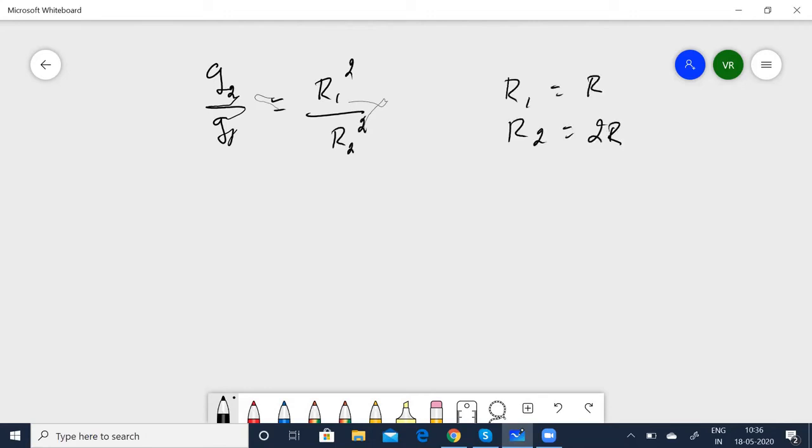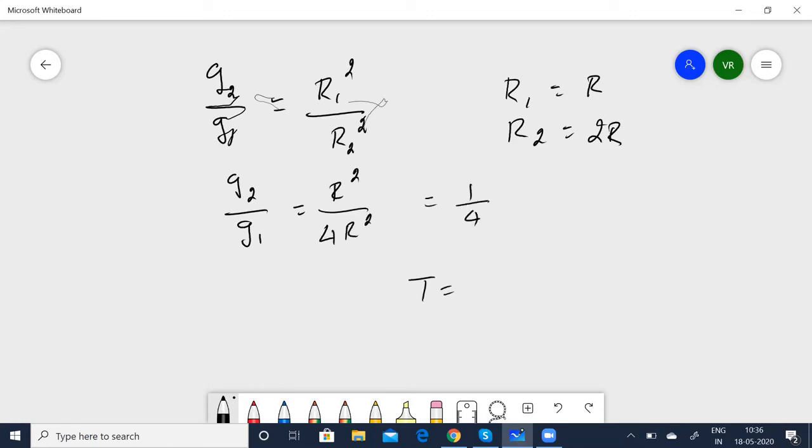Now it's given as g2 by g1 is equal to r1 squared by r2 squared. If r1 is equal to r and r2 is equal to 2r, then substituting the values, g2 by g1 is equal to r squared by 4r squared, which is nothing but 1 by 4.